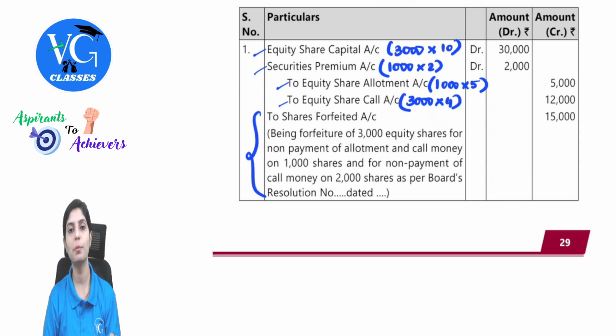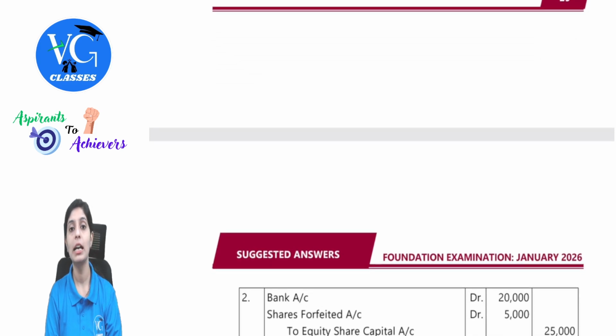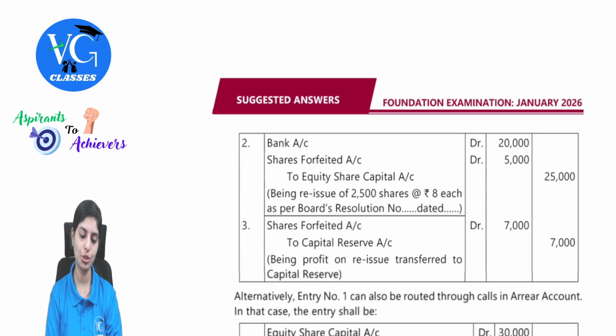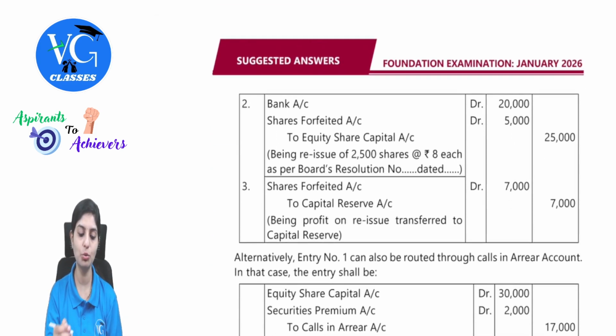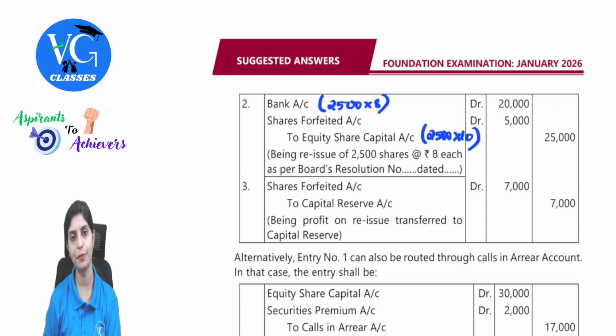The next entry would be of reissue. They are telling there is a discount of 2 rupees on reissue. So the entry would be bank account debit, share forfeiture account debit, to share capital, for the 2,500 shares. Out of 3,000, 2,500 shares have been reissued. So this is done at 8 rupees per share, 2,500 into 10 for the share capital. The balance will be done through share forfeiture.